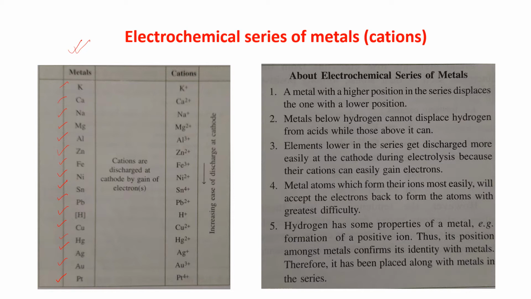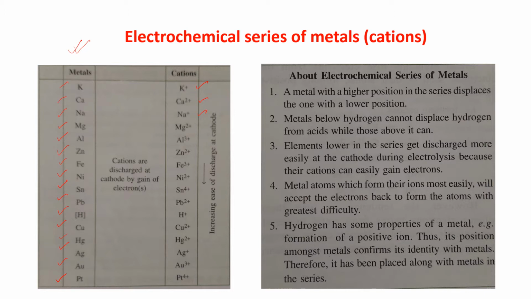Potassium forms the cation K plus, calcium forms Ca2 plus, sodium forms Na plus.